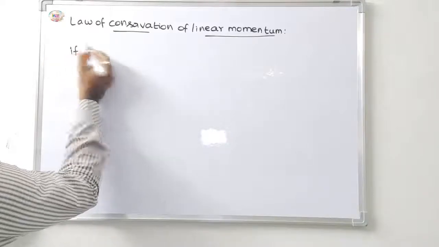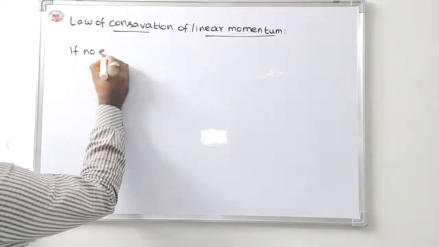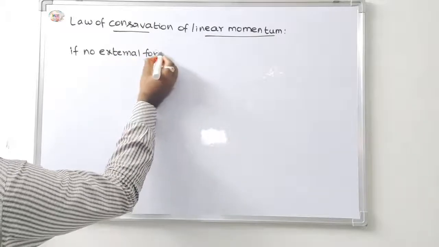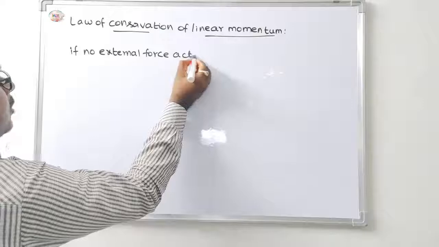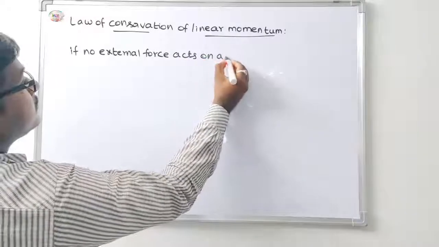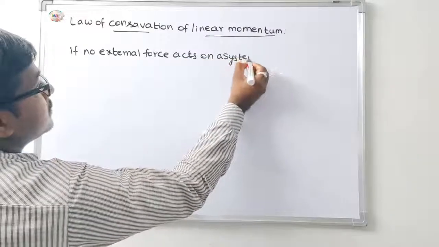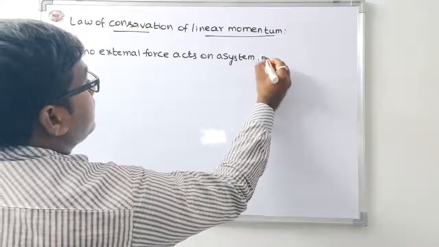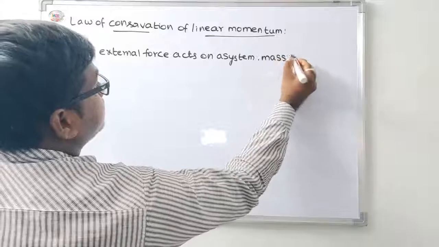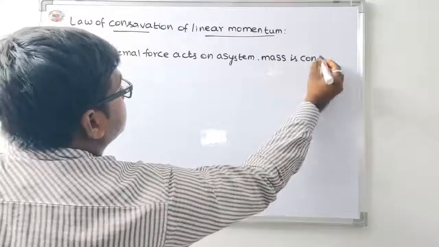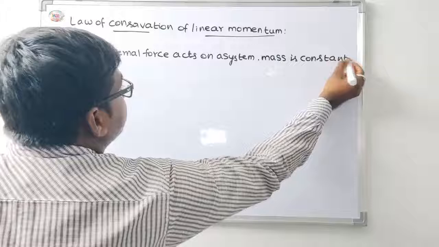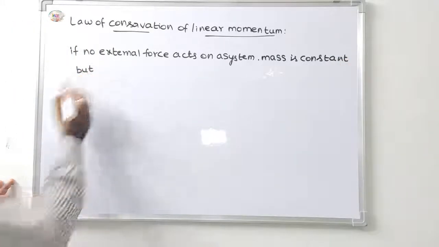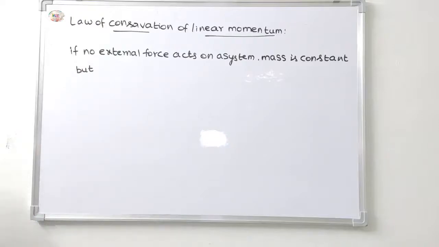if no external force acts on a system, mass is constant, but linear momentum is conserved.